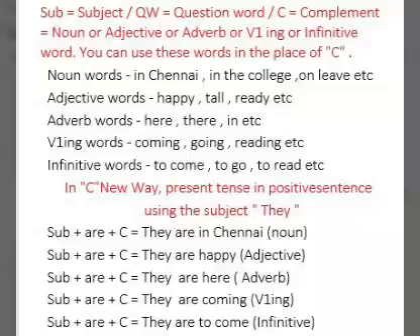In the new way, present tense, in positive sentence, using the subject they. Subject plus R plus C. They are in Chennai, noun. Subject plus R plus C. They are happy, adjective. Subject plus R plus C. They are here, adverb. Subject plus R plus C. They are coming, V1 ing. Subject plus R plus C. They are to come, infinitive.